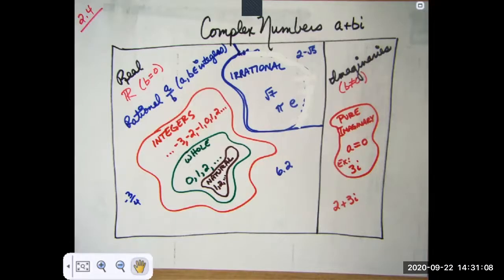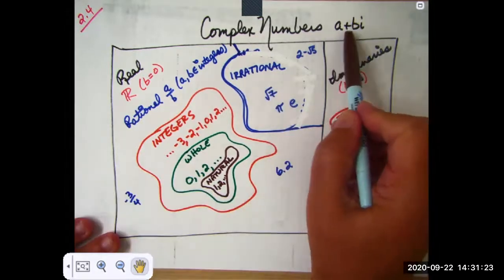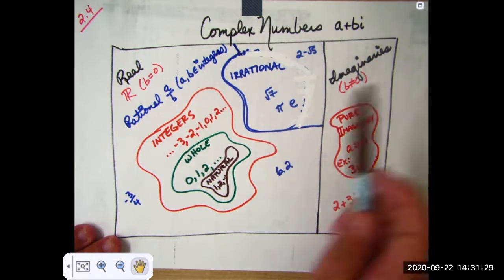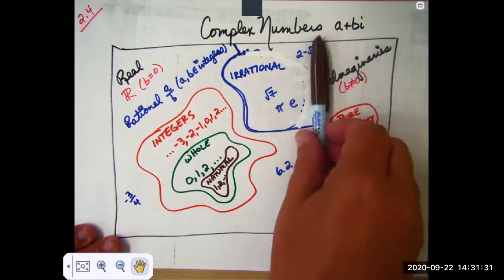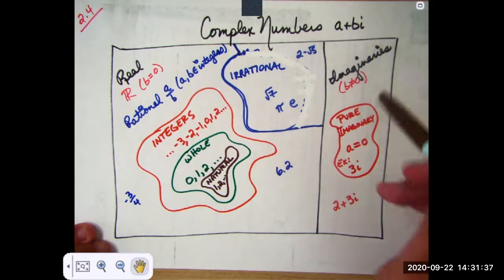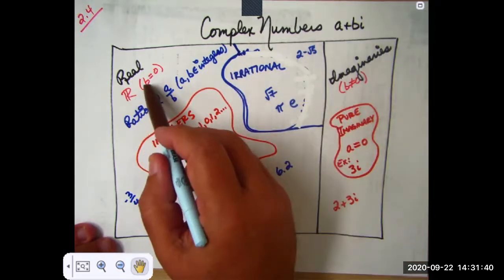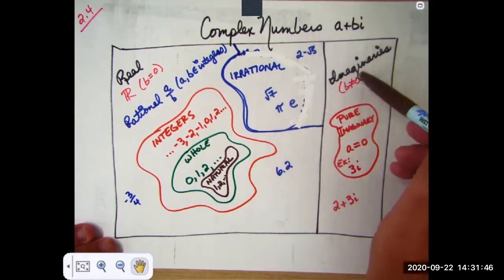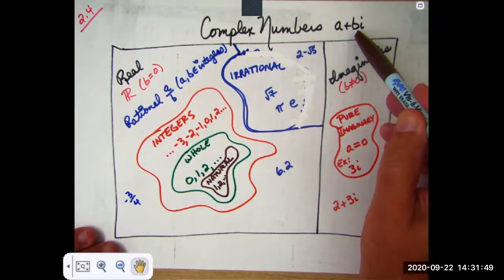Hello, pre-calculus students. In this video, we're going to do what I hope is a review on complex numbers. Now, complex numbers, all the numbers that we know about in the form a plus bi are complex numbers. Now, we split the complex numbers into two parts, the reals and the imaginaries. So real numbers have b equal to 0. So this is the real part and b is 0. In the imaginaries, b is not 0.